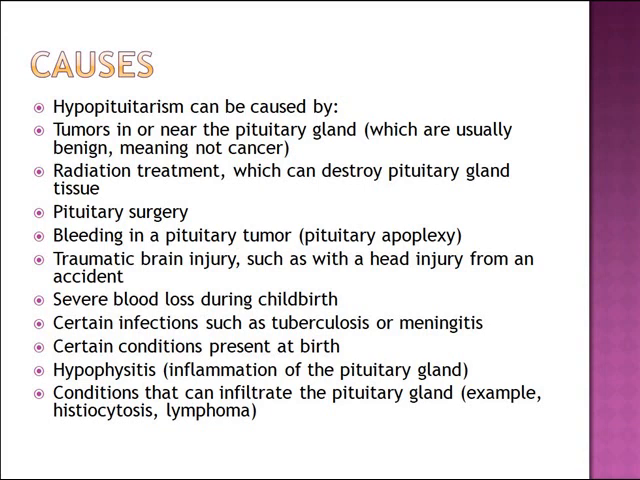Hypopituitarism can be caused by tumors in or near the pituitary gland, which are usually benign. Radiation treatment, which can destroy the pituitary gland tissues. Pituitary surgery, bleeding in a pituitary tumor, traumatic brain injury, severe blood loss during childbirth, certain infections such as tuberculosis or meningitis, certain conditions present at birth, inflammation of the pituitary gland, and conditions that can infiltrate the pituitary gland, for example, histiocytosis and lymphoma.